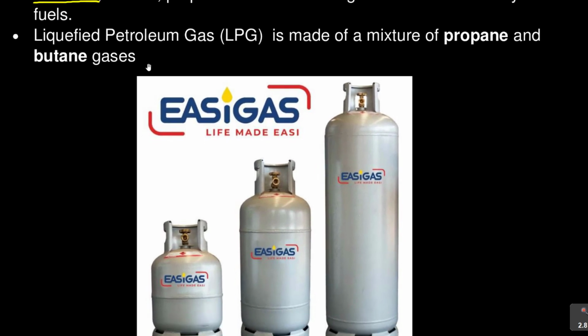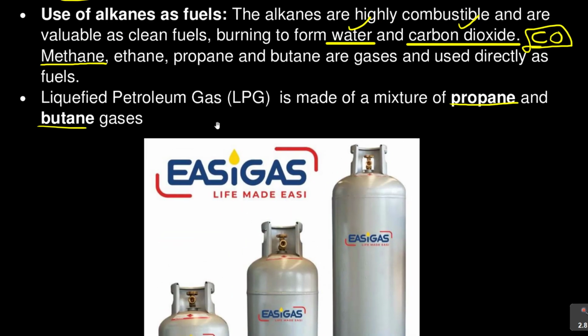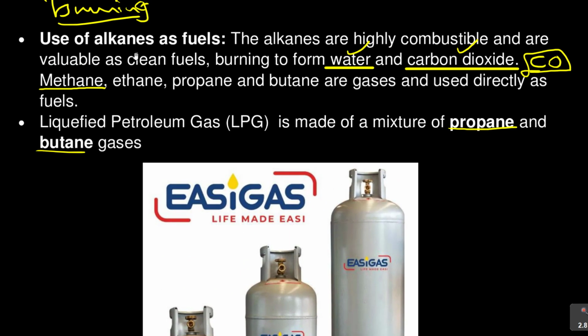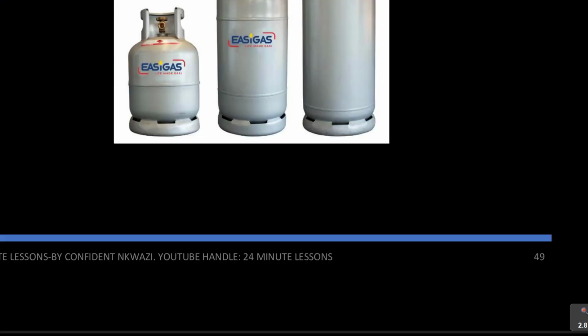Another common word is liquefied petroleum gas, LPG, which is made up of a mixture of propane and butane. The liquefied petroleum gas is also another mixture that you can find in these gas bottles. So whenever they say uses of alkanes, don't forget they are used as fuels, and the common one is methane that is used as a combustion gas. So remember that.